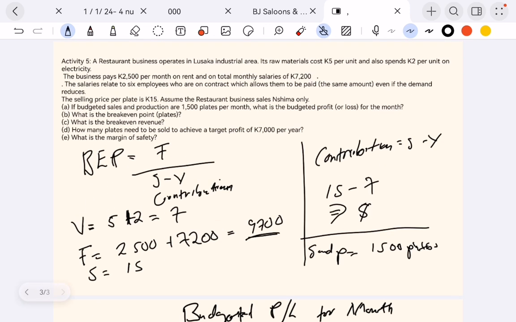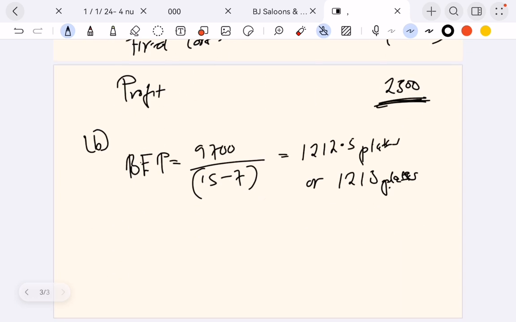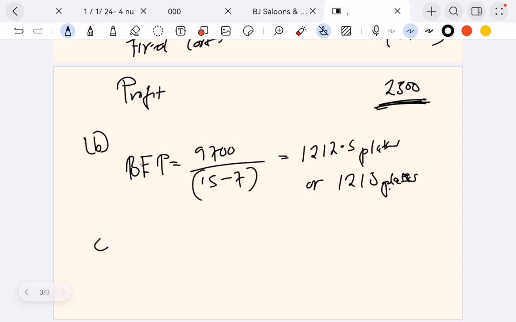Then the other one says, what is the break-even revenue? So the BEP revenue, which is C here, BEP revenue is given by BEP times the selling price.